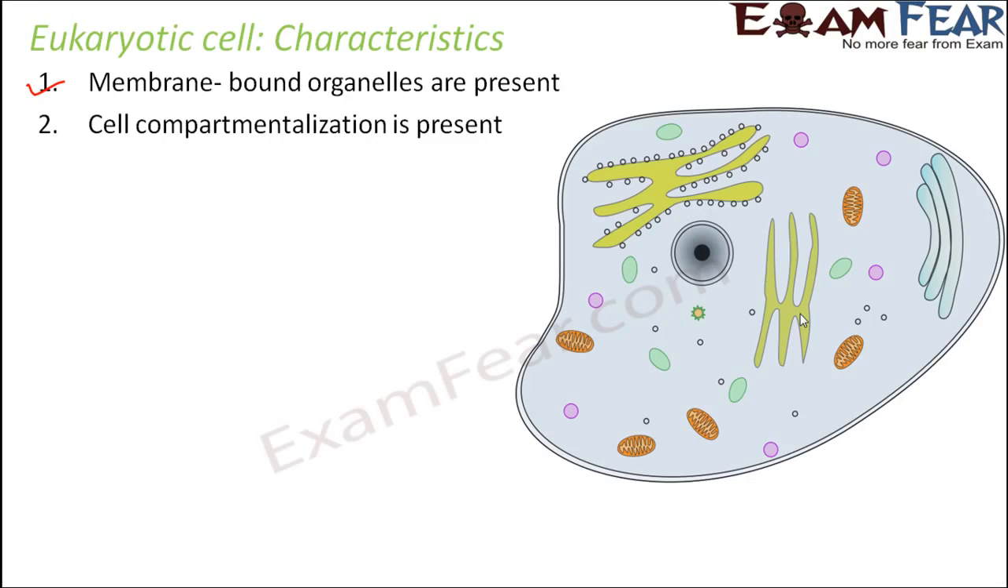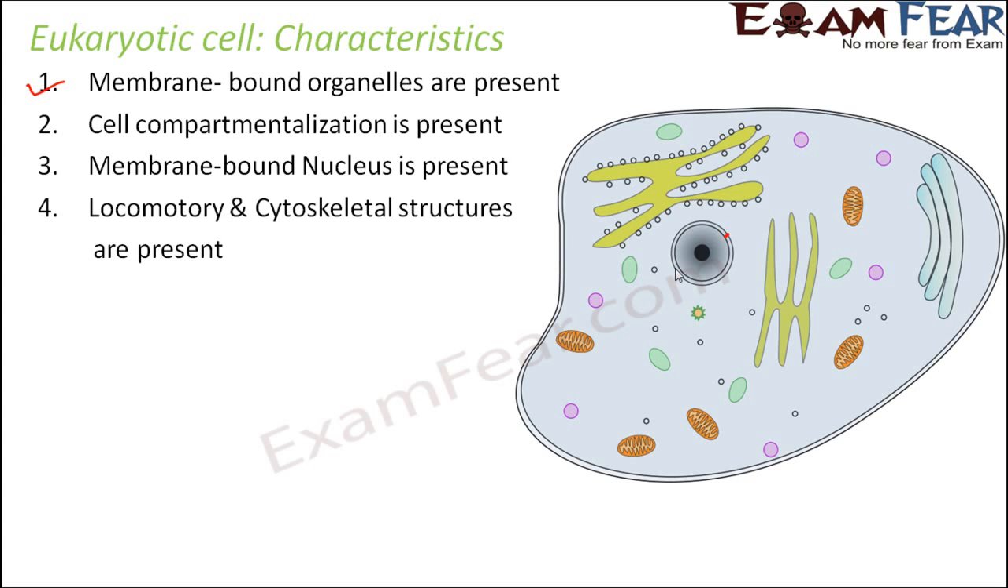Cell compartmentalization is present. I had already explained about it. The cell is divided into specific compartments. Each compartment is nothing but an organelle, and each organelle is going to perform a specific function. Membrane-bound nucleus is present. So here you can see this black colored structure. This is nothing but the nucleus, which you can see is surrounded by a membrane.